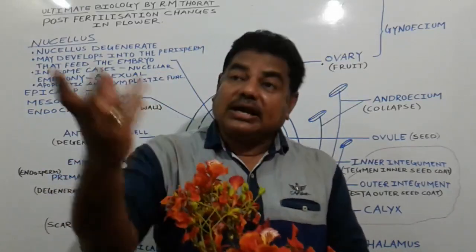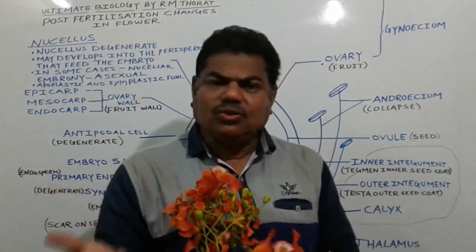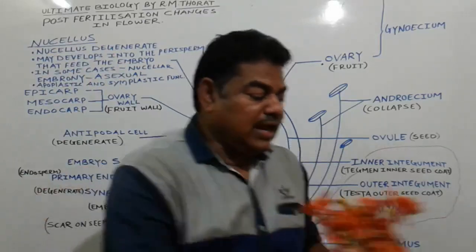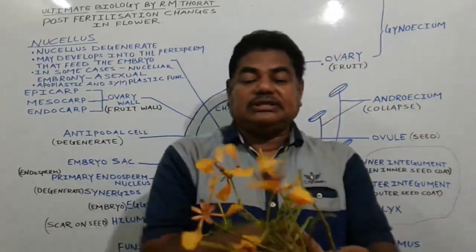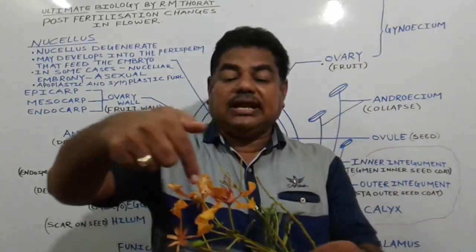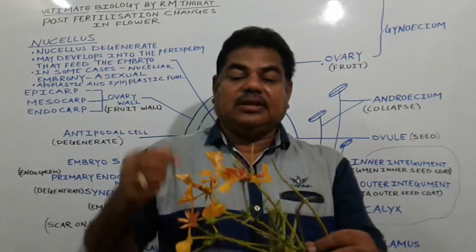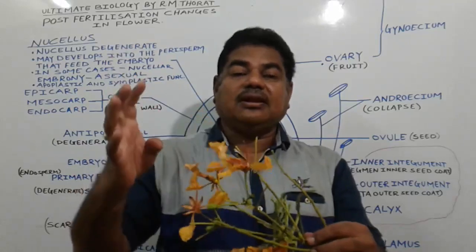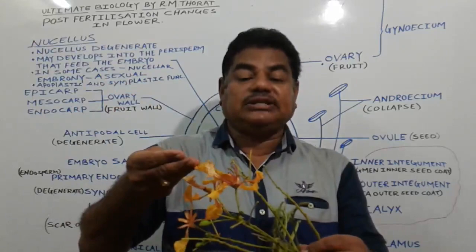There is no need to attract insects for pollination. So what happens? The color of the colorful petals changes and they become pale yellow, because there is no need to attract insects for pollination.